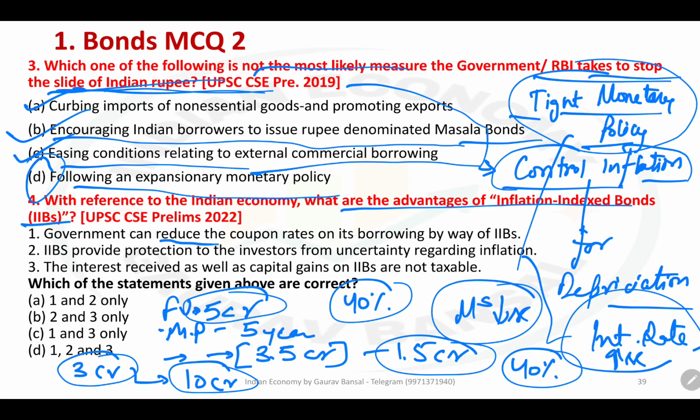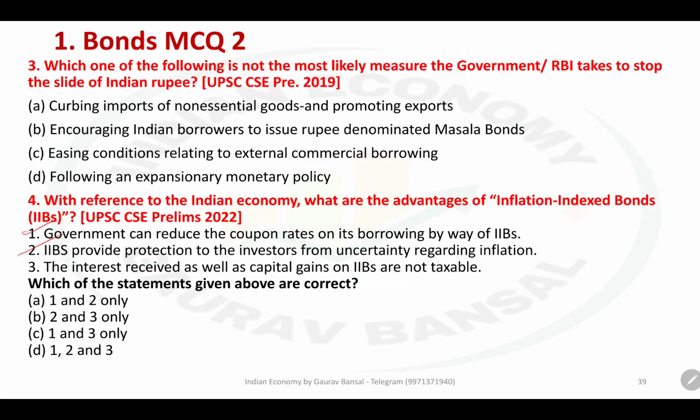Now, the government can reduce the coupon rates on its borrowing by way of IIB. That is correct. You can offer a lower rate of interest. Second, IIB provide protection to the investor from uncertainty regarding inflation. That is exactly what we have discussed. So first is correct, second is correct. Third, the interest received as well as the capital gain on IIB are not taxable. That is incorrect. These are taxable. So the answer would be A, 1 and 2 only. Next question.